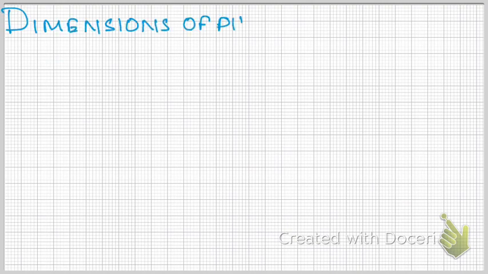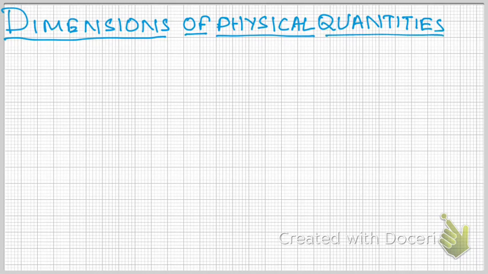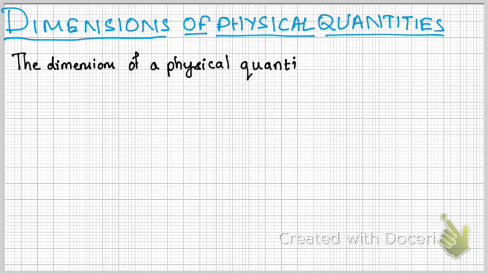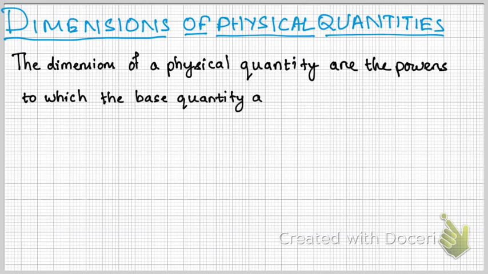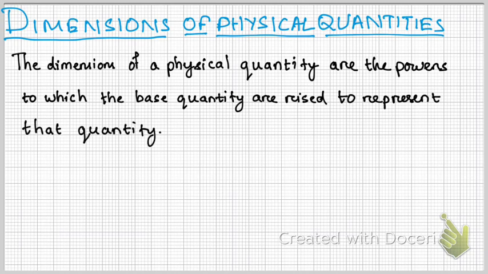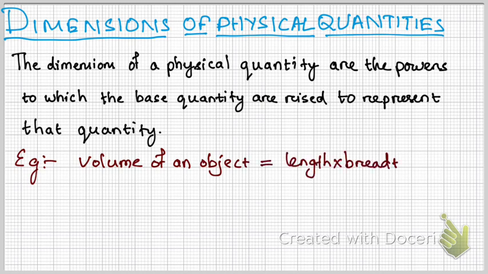Now let's talk a little deeper. The dimensions of the physical quantity are the powers to which the basic quantities are raised to represent that quantity. For example, if you talk about the volume of an object, it can be represented by length, width, and height.